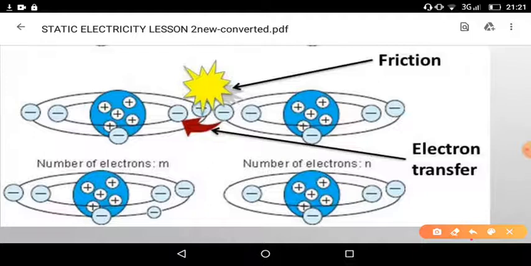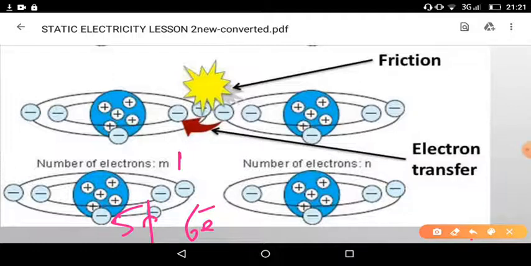Now after rubbing, they are electrified: the second one loses an electron and the first substance gains the electron. Let us see how many electrons are in the first substance. It has 6 electrons and 5 protons. So it has one extra electron, so it is negatively charged.